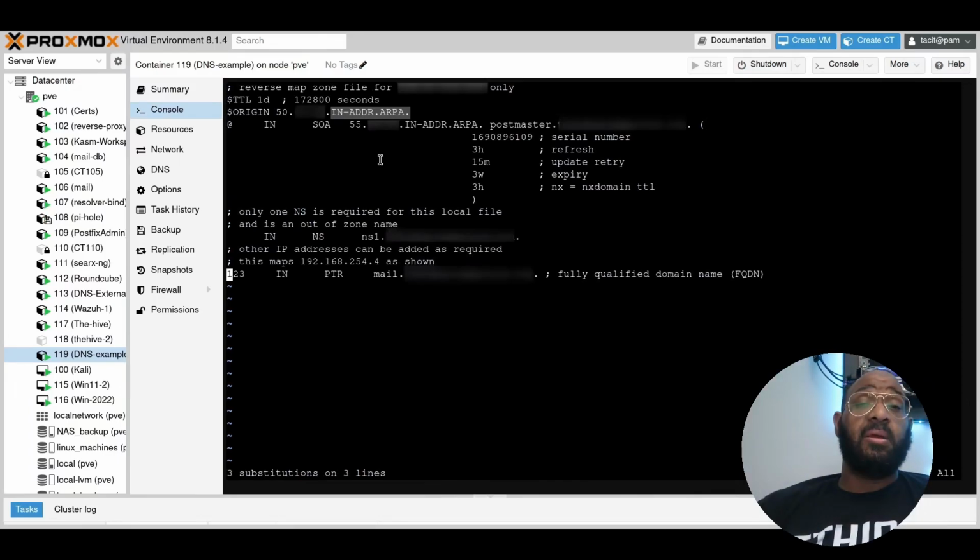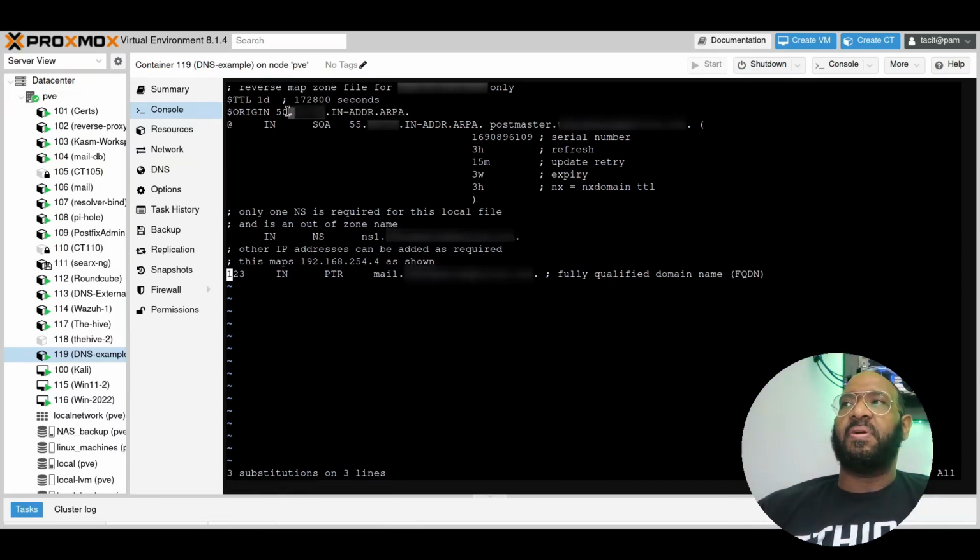All right, so right here we have the origin. Now you're going to use the standard in-addr.arpa dot, which is the root, right? This is applied to any reverse lookup. I don't understand why. It's a standard. You have to do this part. Now this is going to be your IP address reversed.